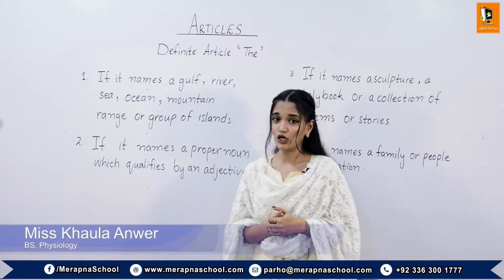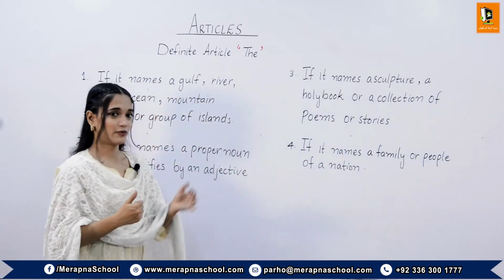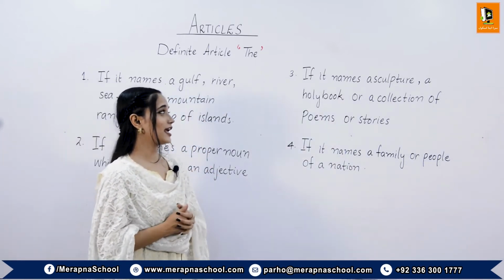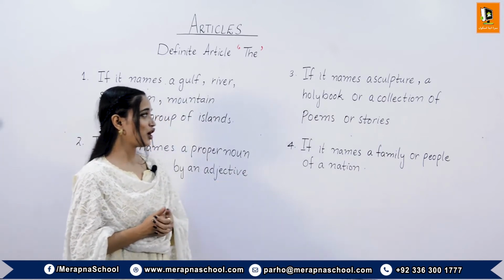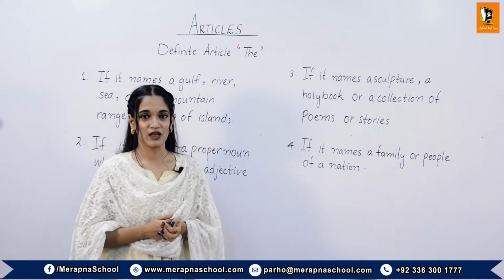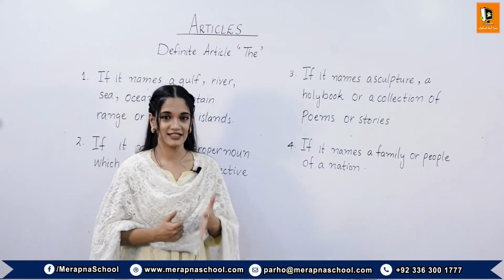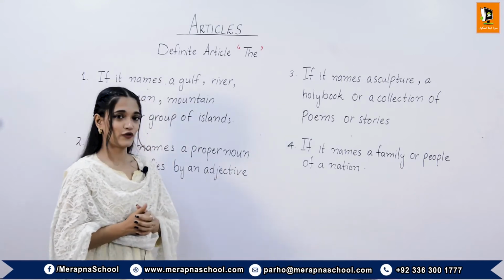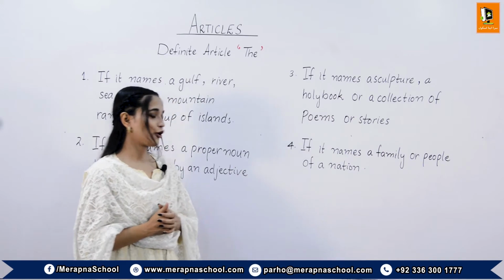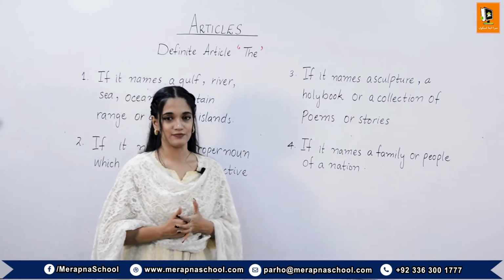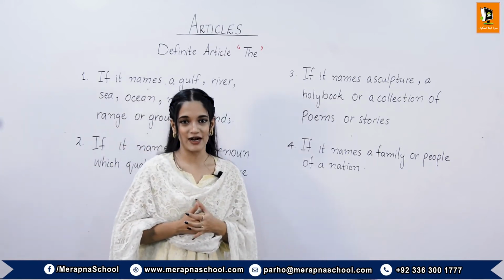For example, Humayun the Great was a Mughal emperor. The third case is if it names a sculpture, a holy book, or a collection of poems or stories. For example, I read the Holy Quran daily. The fourth case is if it names a family or people of a nation. For example, the Chinese are known for their hard work.